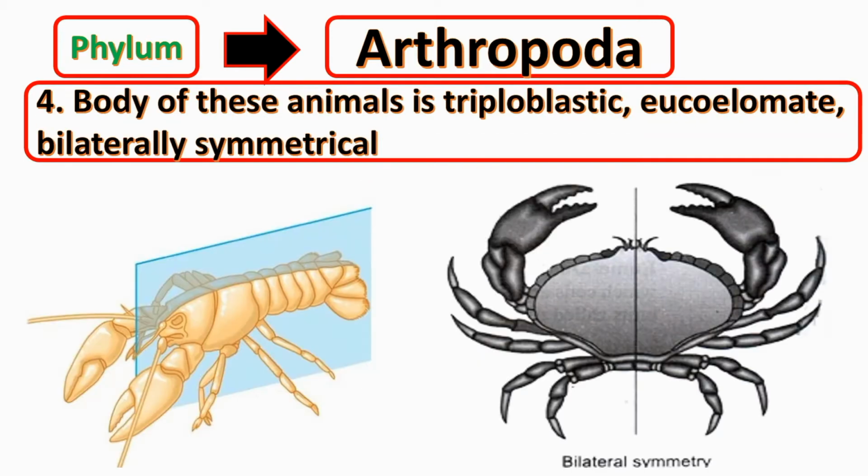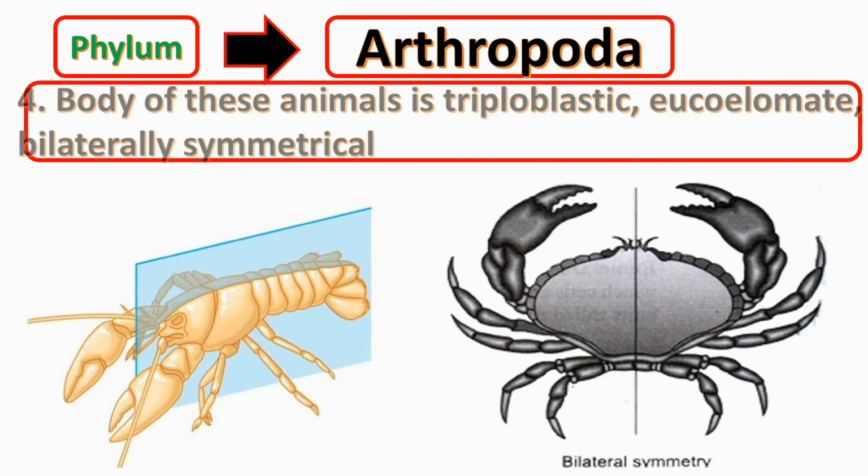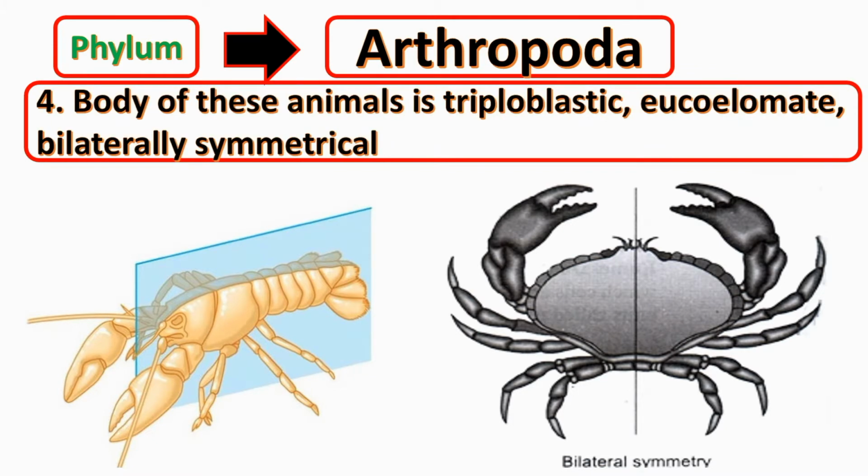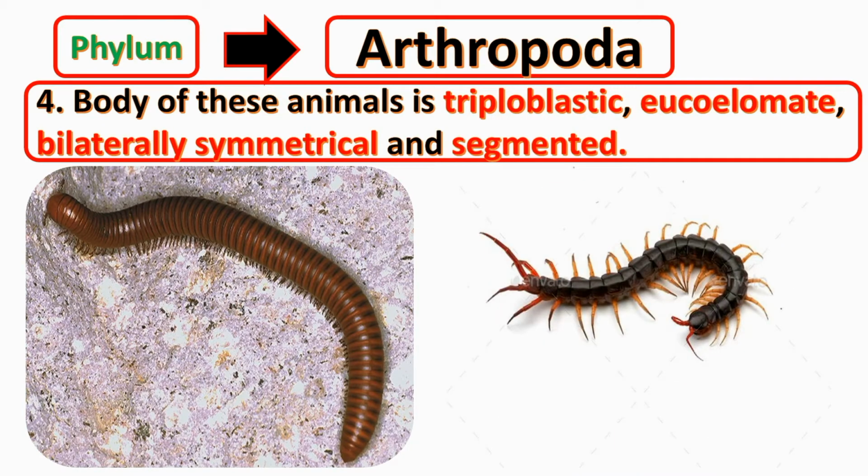Bilaterally symmetrical means through only one plane of imaginary axis we can cut its body into two equal halves. And they are segmented, means the body of these animals is divided into similar small units.